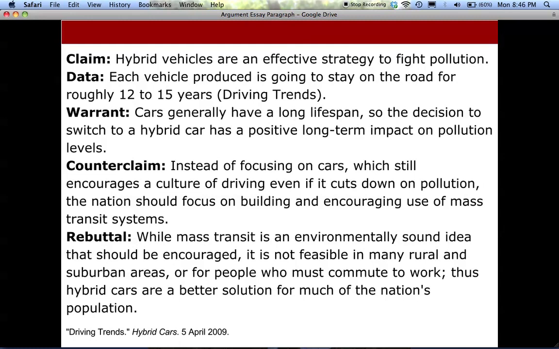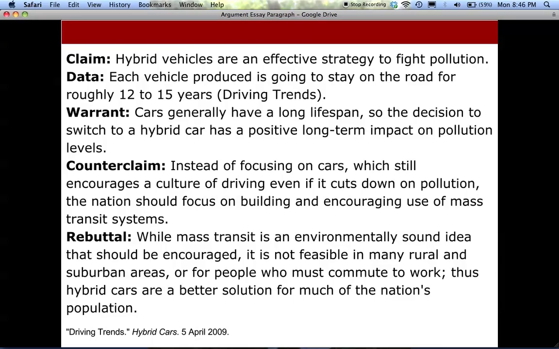Instead of focusing on cars, which still encounters a culture of driving even if it cuts down on pollution, the nation should focus on building and encouraging use of mass transit systems. While mass transit is an environmentally sound idea that should be encouraged, it is not feasible in many rural or suburban areas or for people who must commute to work. Thus, hybrid cars are a better solution for much of the nation's population.